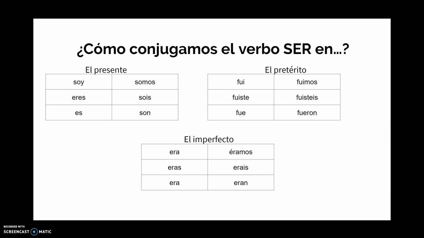Now, some of you may recall a mnemonic device that some of us used in Spanish 2, Español 2, to help you remember which verb, ser or estar, to use and when to use it. And if you have the skeletal notes, you'll find this at the bottom of la primera página.